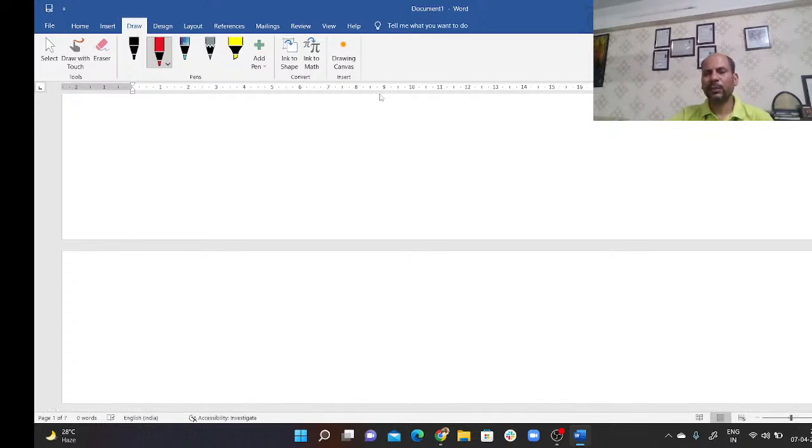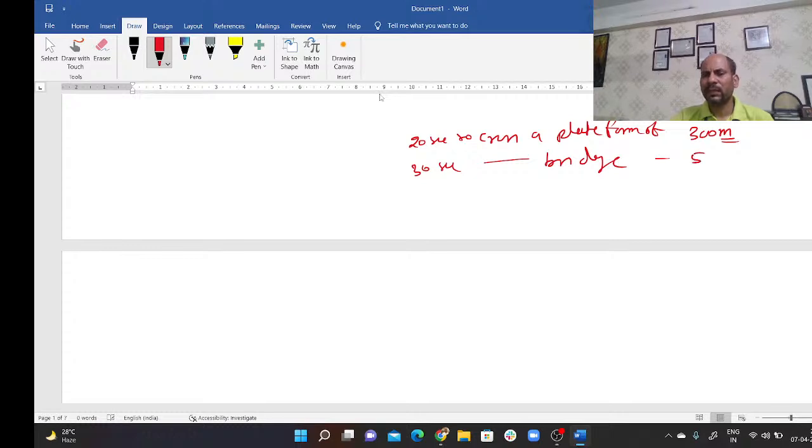Look at the next questions which we find here. A train takes 20 seconds to cross a platform of 300 meters, and 30 seconds to cross a bridge of, let's see, 500 meters.